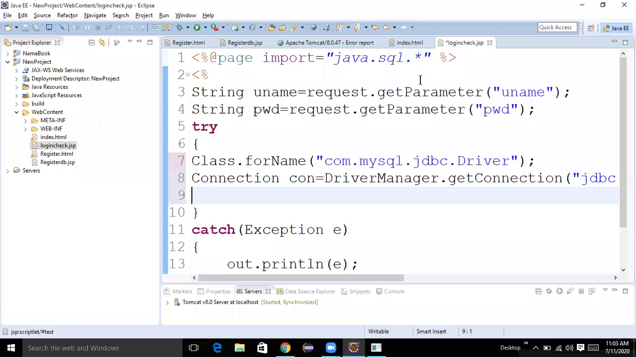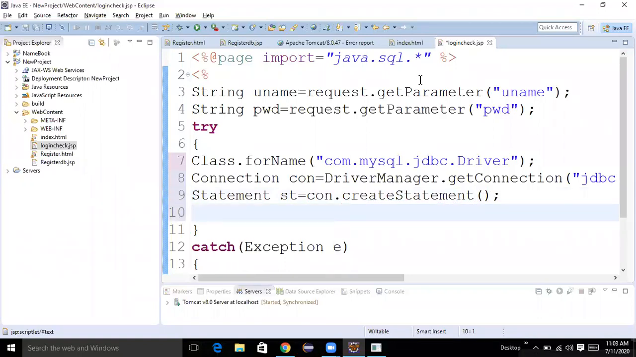And the next, what is the third step? Anyone? Vishnu? What is the third step in database connection? Sir, creating the statement, sir. Very good. If you want to create the statement, what do we need to do? We need to create an object for statement. Very good. How to create? Using the con object. Very good. Connection object reference variable. What is the method you are using? createStatement. Very good. Then third step completed.